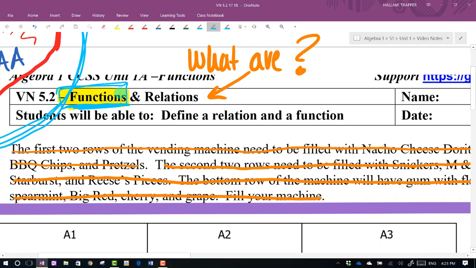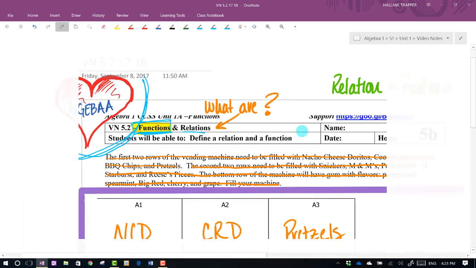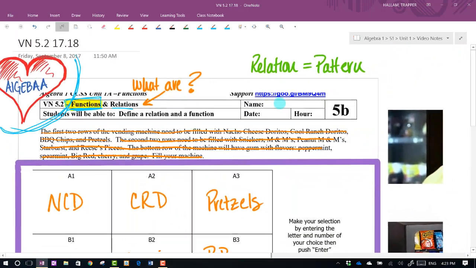Our understanding of what a function is, and to understand a function, we'll need to know what a relation is. And then I'm going to show you that, and we're going to explore them kind of generally, what functions are, get an understanding of how they work and what they are, because I'm sure you've heard the term, but maybe you don't understand everything that's related there. So we'll get that cleared up today. So let's go ahead and start chatting about this.